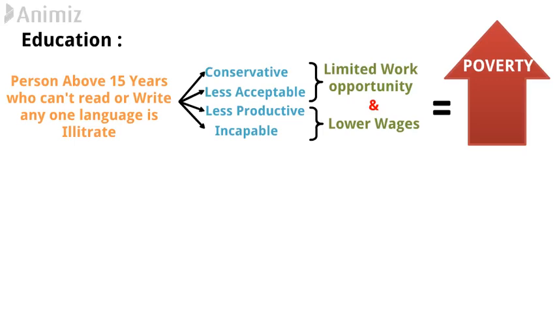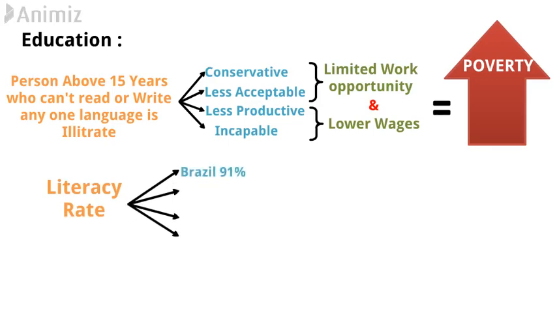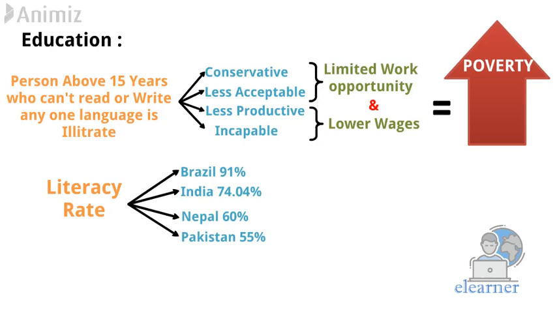Let's check the reality. Literacy rate in Brazil is 91%, whereas in India it is just 74.04%. But still our literacy rate is much higher compared to Nepal, which has 60%, and Pakistan, where the literacy rate is just 55%. But still, if we try to increase this literacy rate, then poverty will automatically get eradicated from the society.